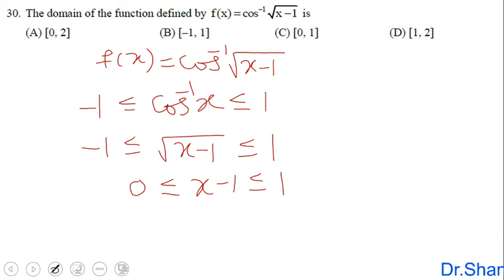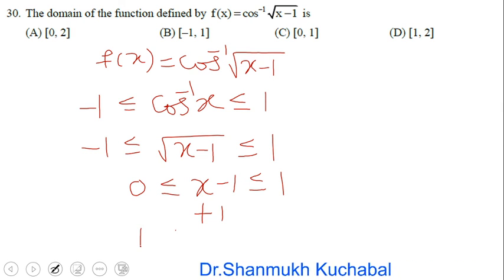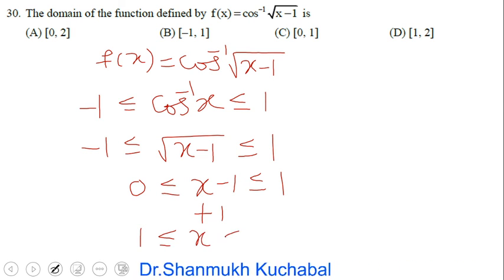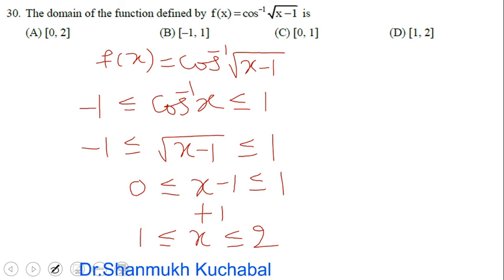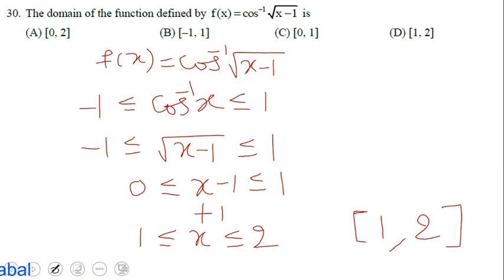Further we want the solution for x. So we add 1 on both sides of the entire expression. So 0 plus 1 is 1, less than or equal to x, less than or equal to 1 plus 1 which is 2. Therefore it is the closed interval 1 comma 2.